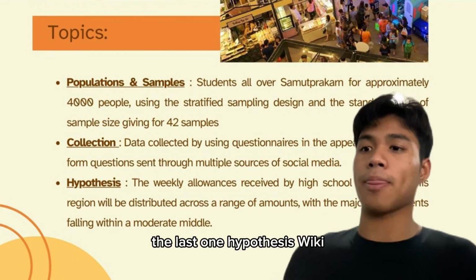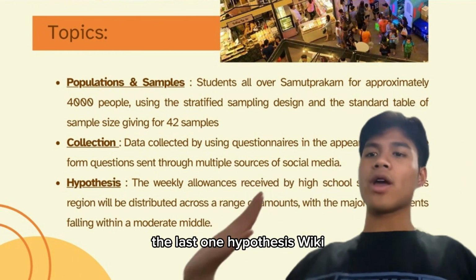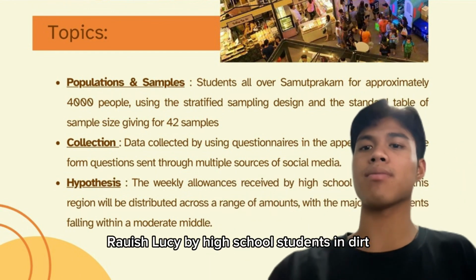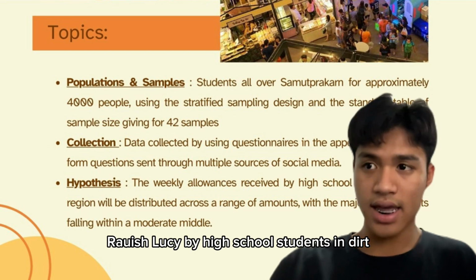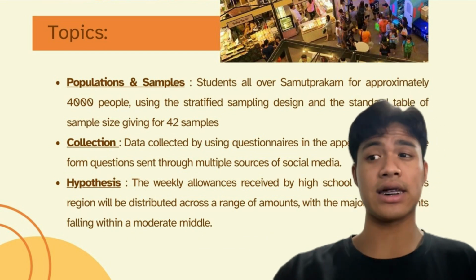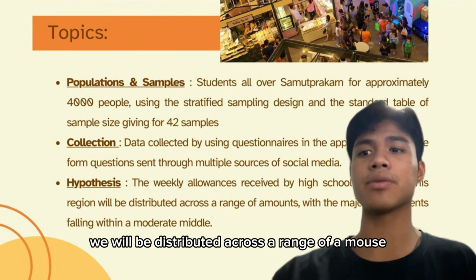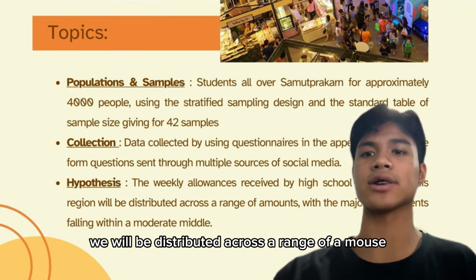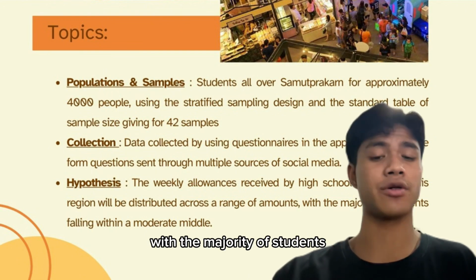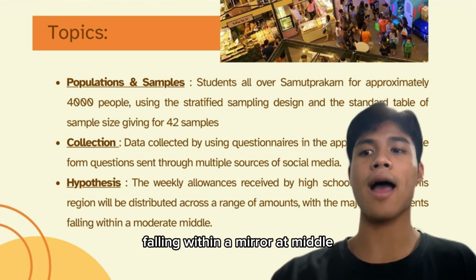The last one, the hypothesis: the weekly allowance received by high school students in this region will be distributed across a range of amounts, with the majority of students falling within a moderate middle.